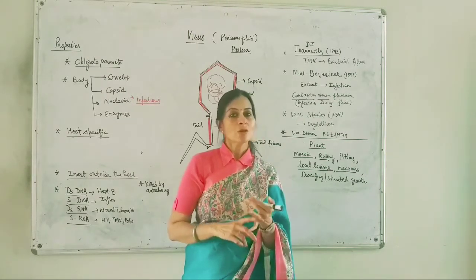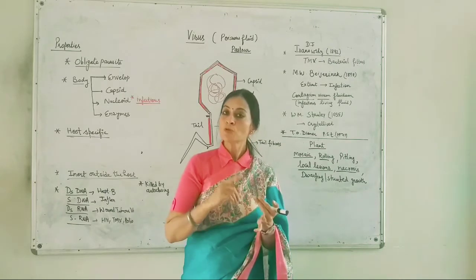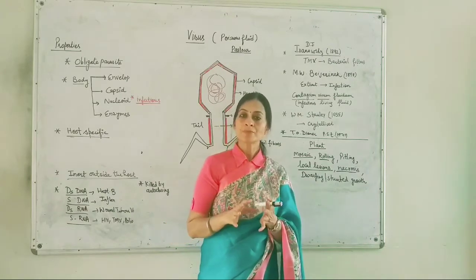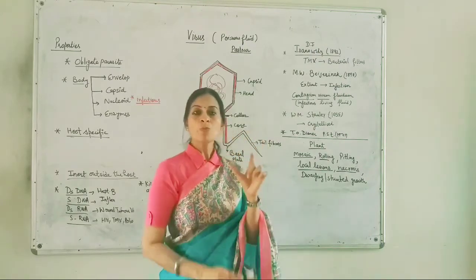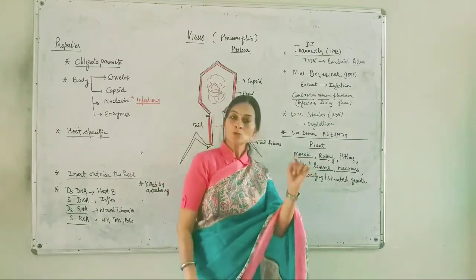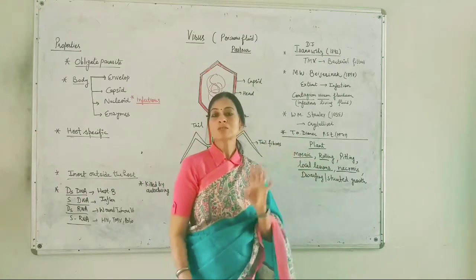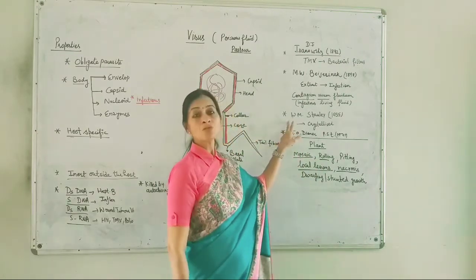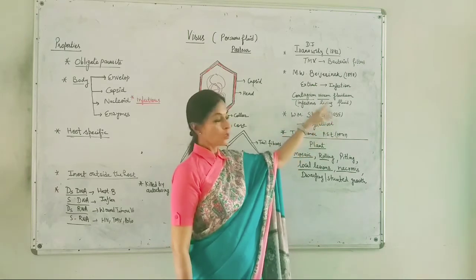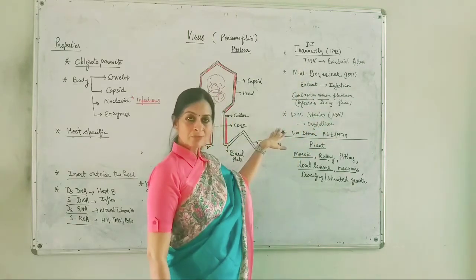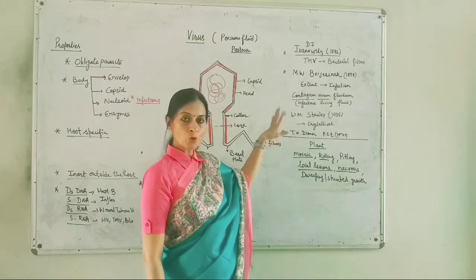Crystallization is possible in the case of non-living things only. Living matter can't be crystallized, but this property was linked to these viruses, and this was the observation of W.M. Stanley, 1935. So this was the historical aspect of these viruses.